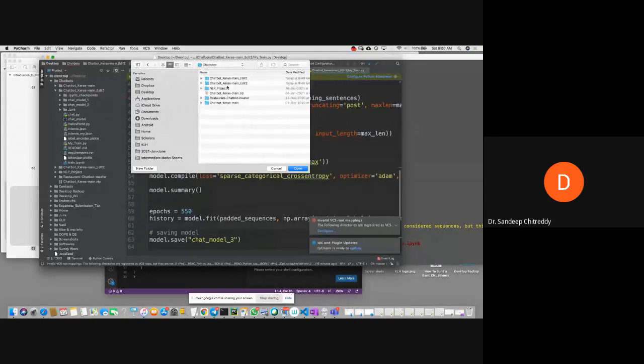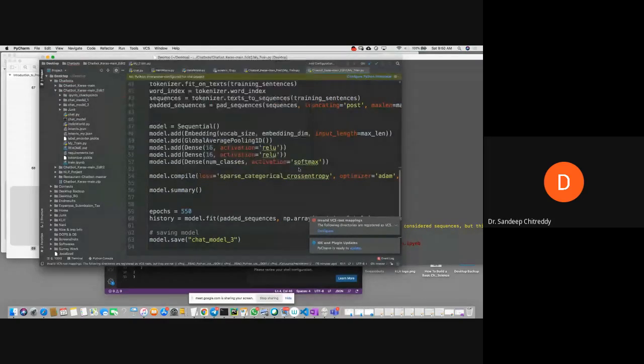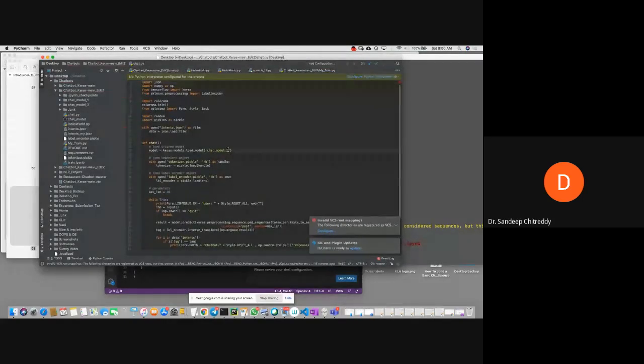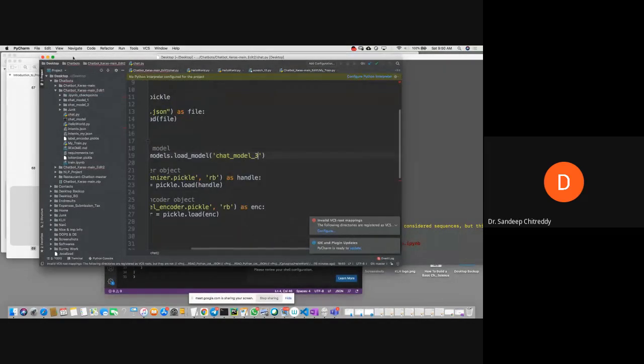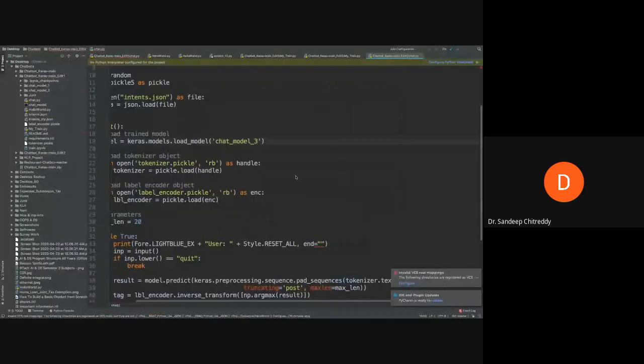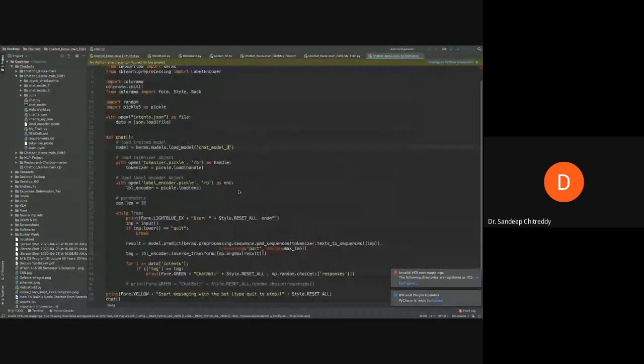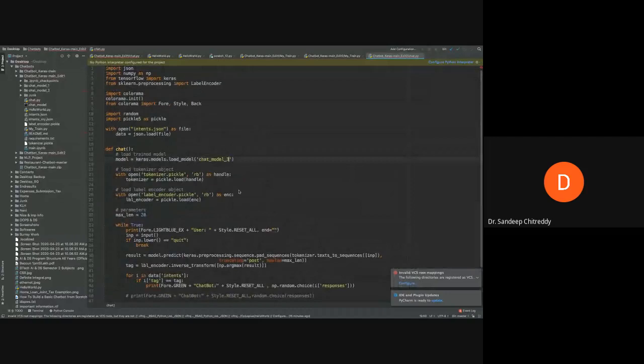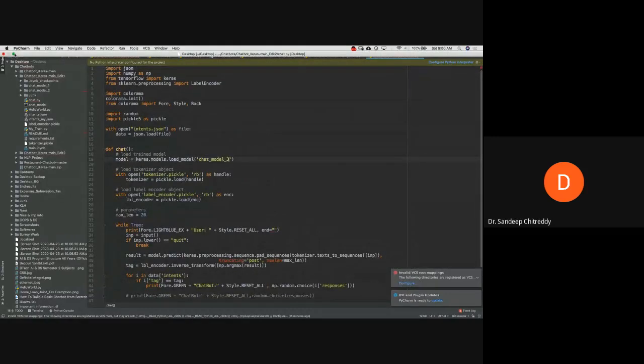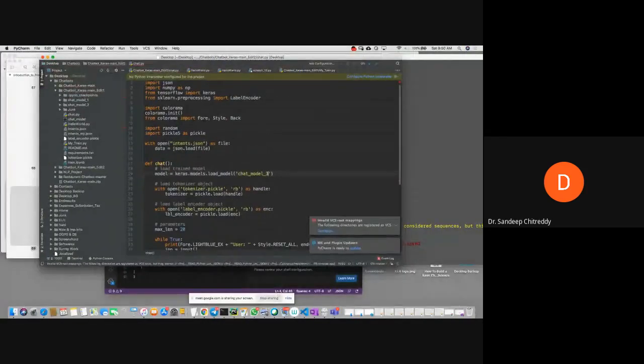It is chatbots, chatbot Keras, and you have chat.py. Open it and change the model to 3, chat_model_3. Okay, we did it. And now our job is to run this. So go to terminal and run the script.